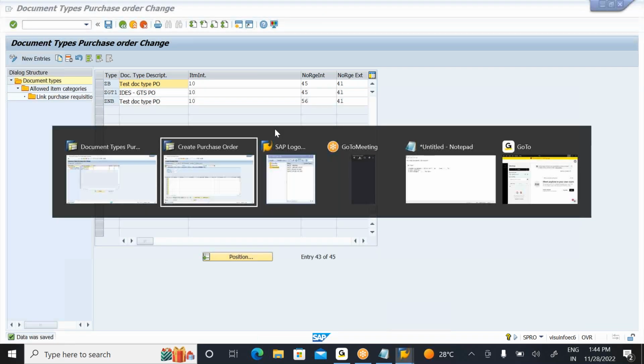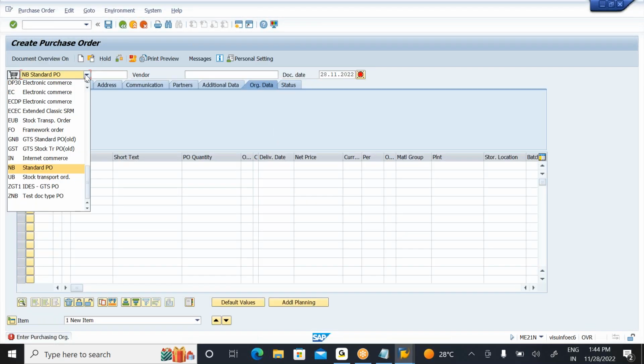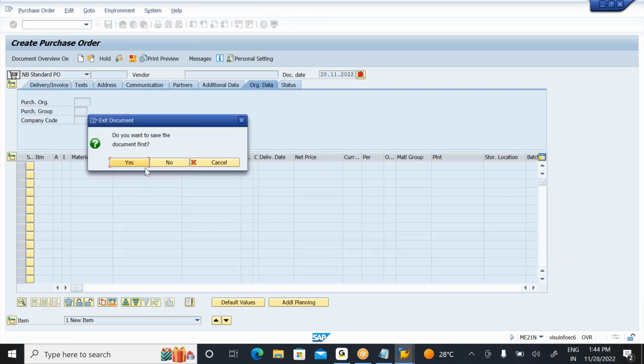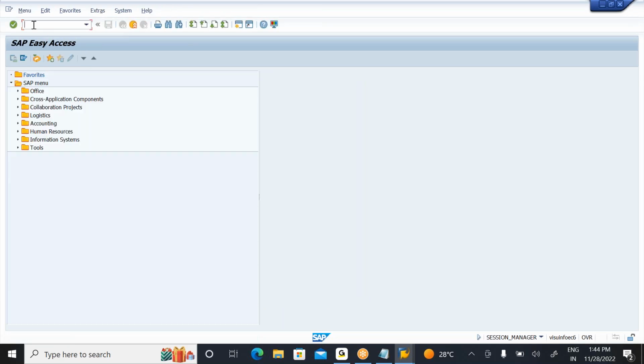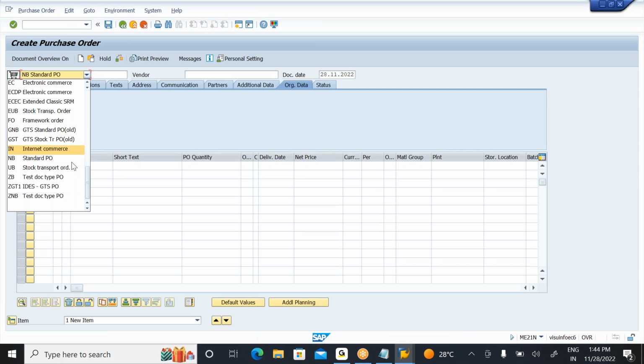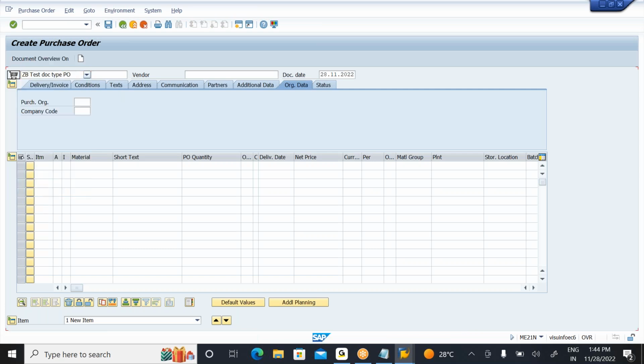So whatever document type you created new, that will come here. Okay. If I go back and once again enter the ME21 transaction, you can observe that whatever new document type you created will come. If you go to the ME21 transaction form, now the new document type will be there. So the ZB document type you will see.